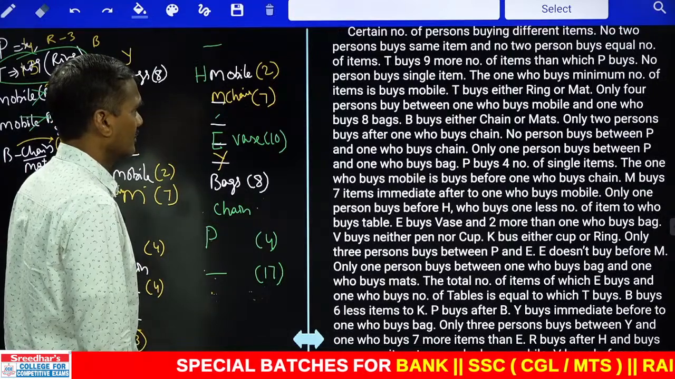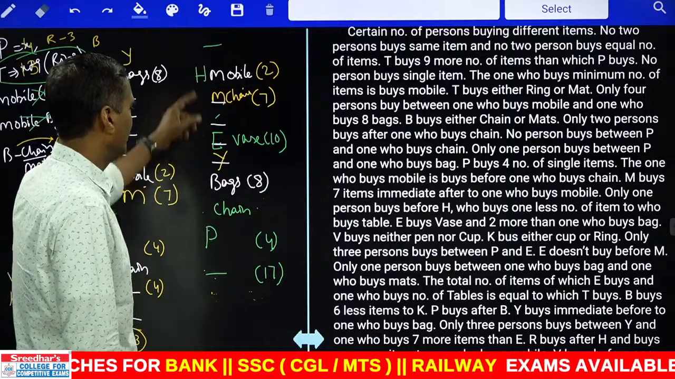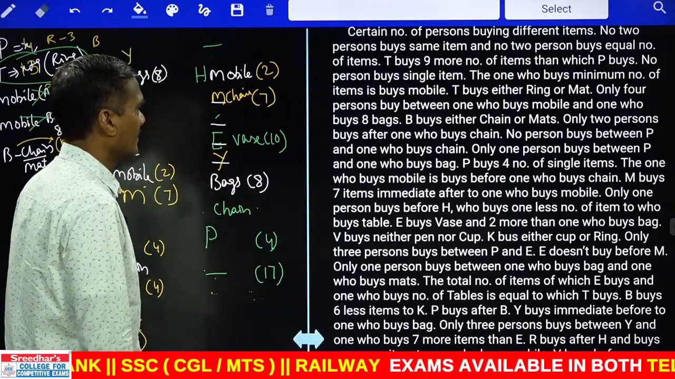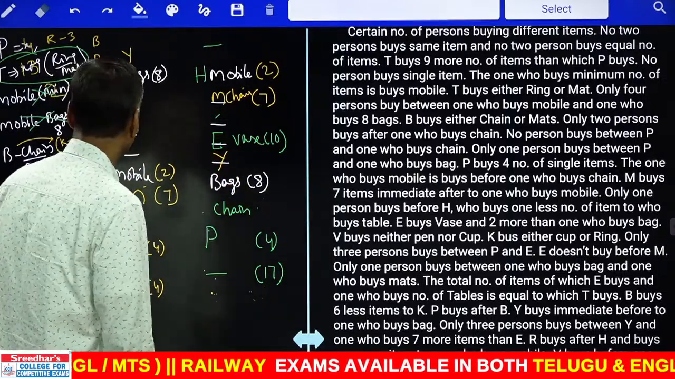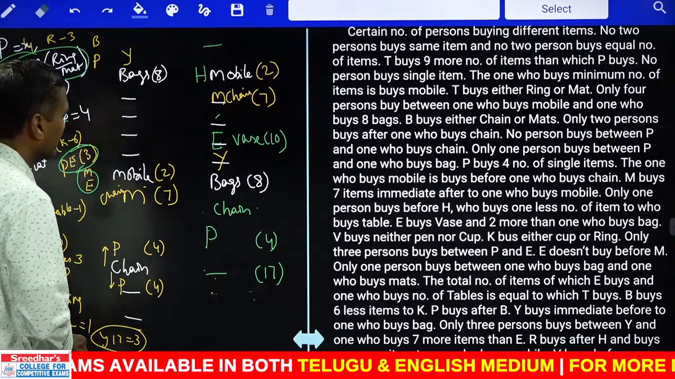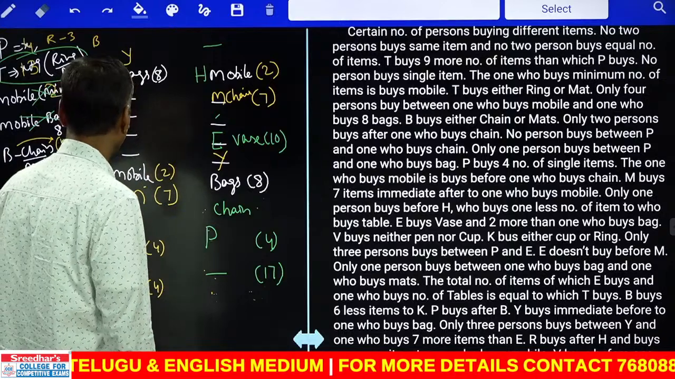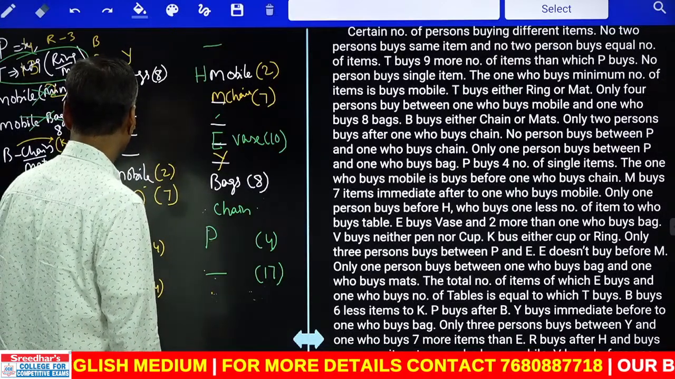And next one, only 4 persons between the one who bought mobile and 8. Between mobile and 8 there are 4, right. And next one, B buys either chain or mat. Now B is what? B is either chain or mat. B can be here and B can be here.